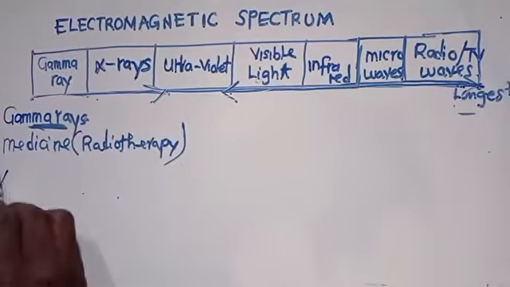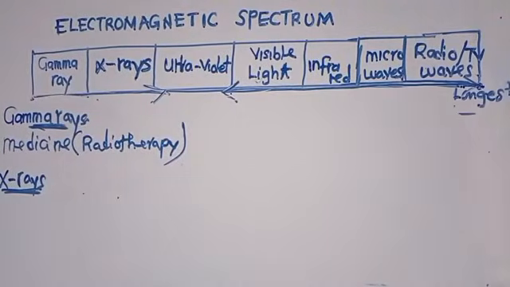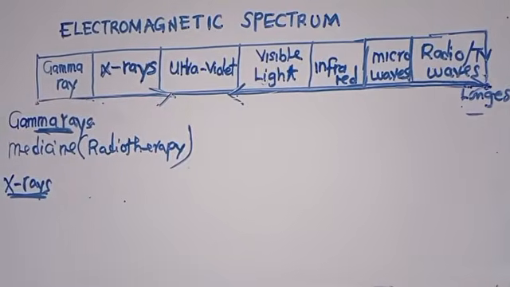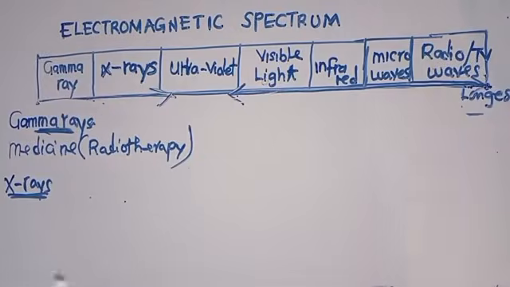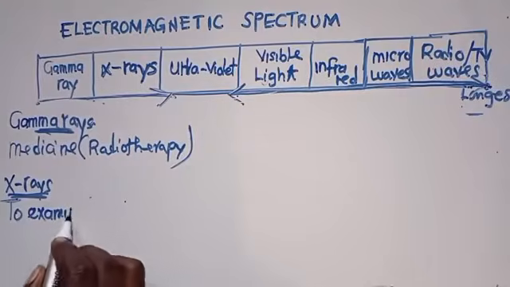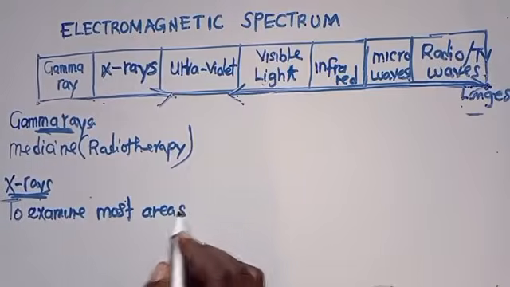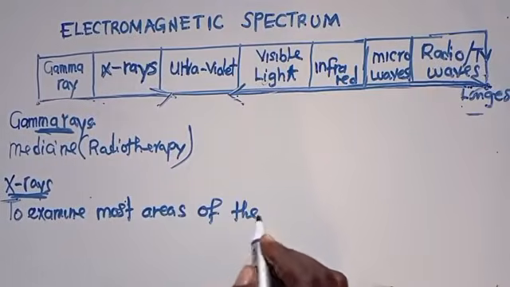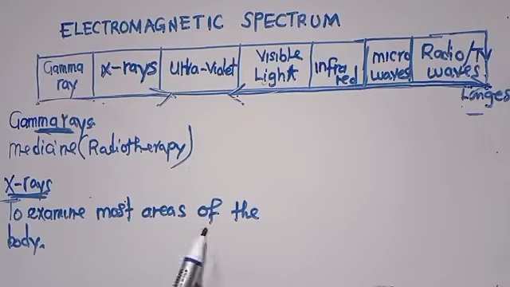We go to X-rays. What are some of the uses of X-rays? So this one is just used to examine most areas of the body. This is what you need to know and understand. So X-rays are used to examine most areas of the body.